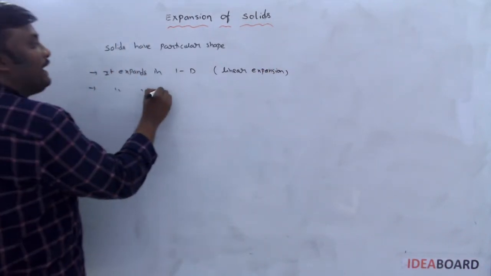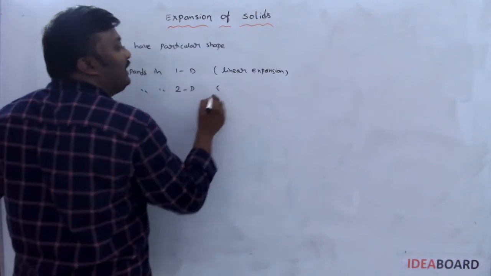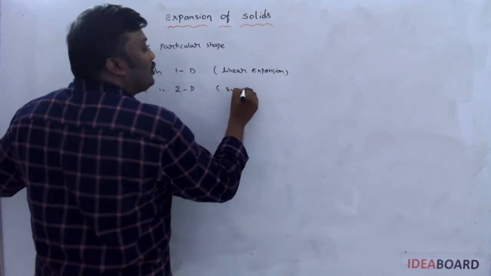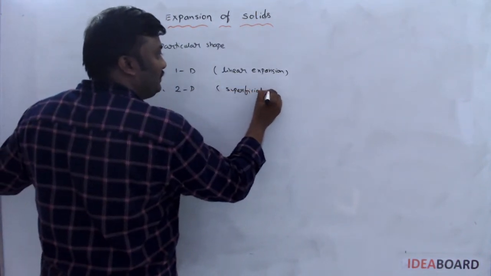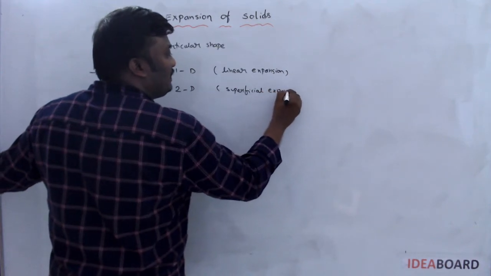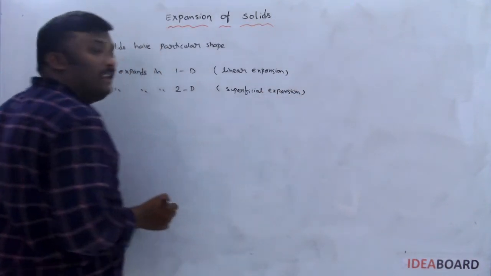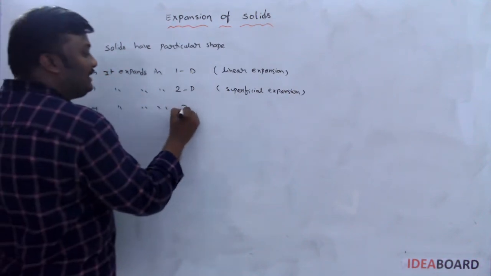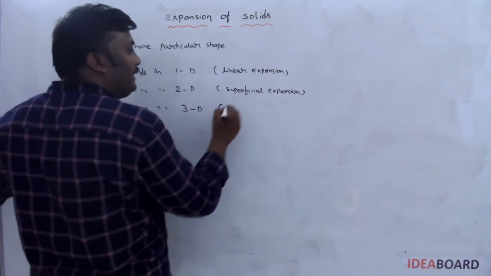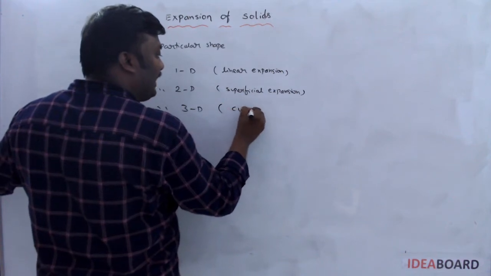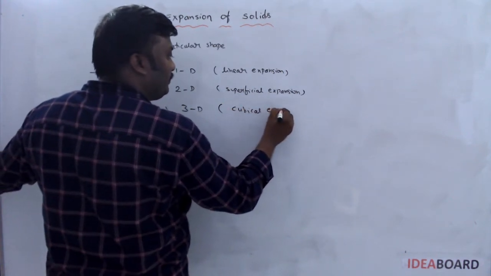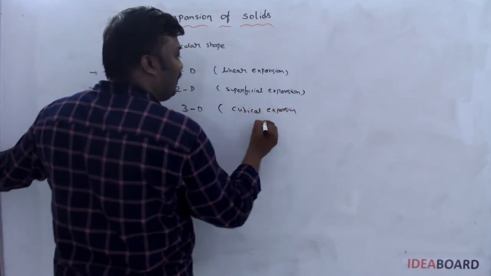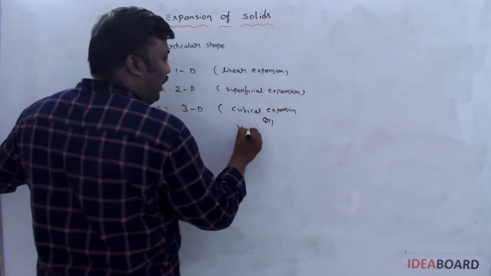If it expands in two dimensions, it is called superficial expansion, sometimes also called areal expansion. If it expands in three dimensions, it is called cubical expansion or volume expansion.